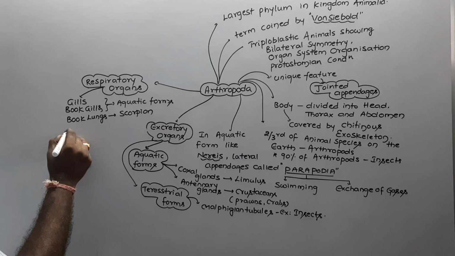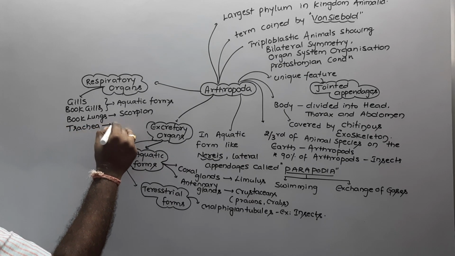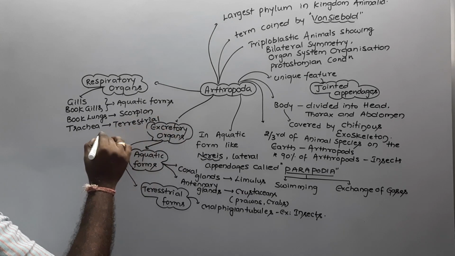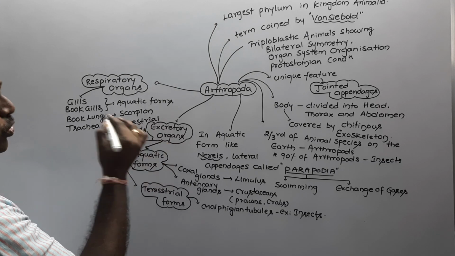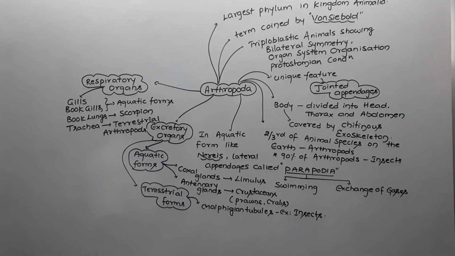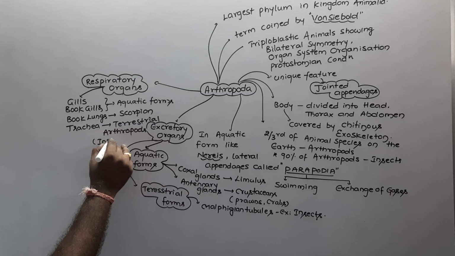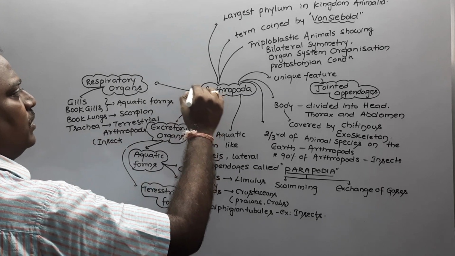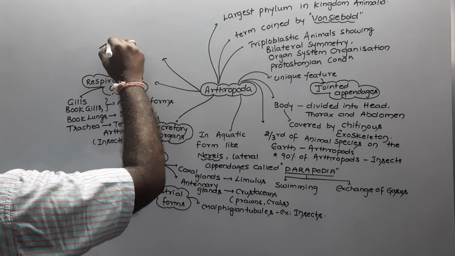And one more important one, trachea. Trachea is the respiratory organ of terrestrial forms. What is the meaning of terrestrial? The arthropods that live on the land. The terrestrial arthropods, like insects, have trachea as respiratory organs. Whereas the sexes, these are dioecious.